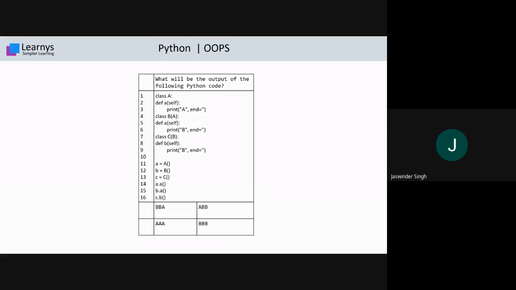This is a very easy one, and I believe I am getting a maximum response on this question. Harshit is saying C as the answer. Yatin is saying C, but some are saying B. Okay, Yatin has changed his option to B. Don't give the answer in a hurry. Give yourself some time and you will definitely get the answer, because this is just simple calling, nothing special in it.